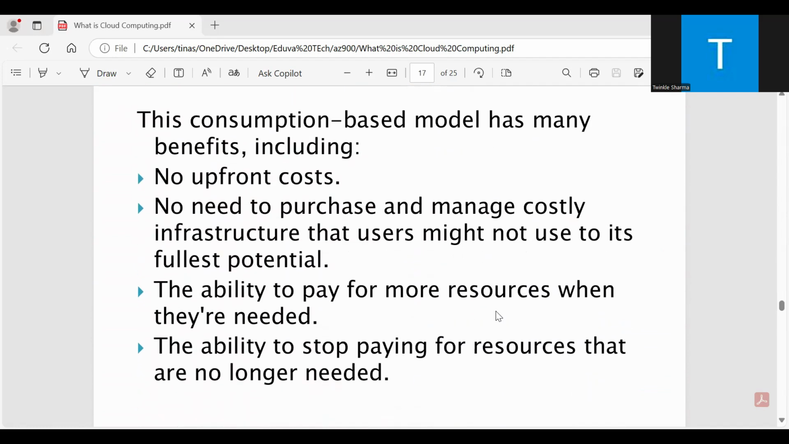So this consumption based model has many benefits, including no upfront costs, no need to purchase and manage costly infrastructure that users might not use to its fullest potential, the ability to pay for more resources when they are needed, and the ability to stop paying for resources that are no longer needed.